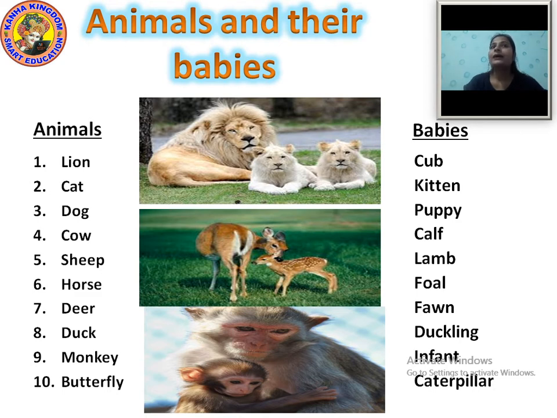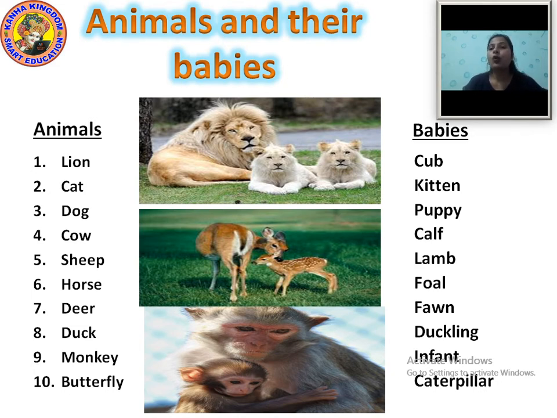We call the cat baby a kitten. Kitten, kitten. Cat, and the baby is kitten.